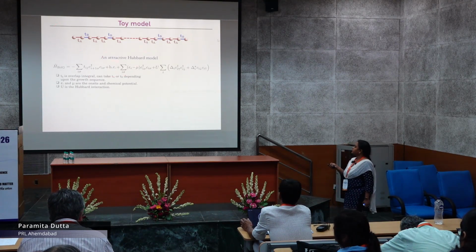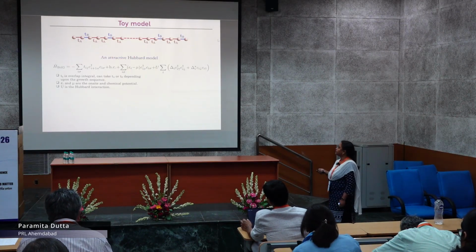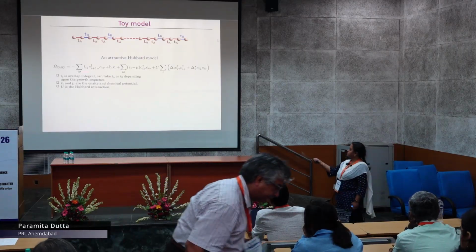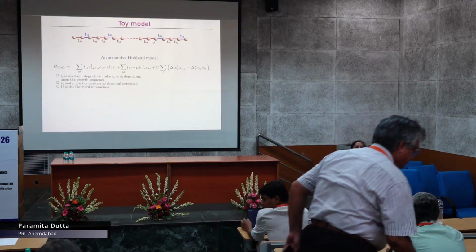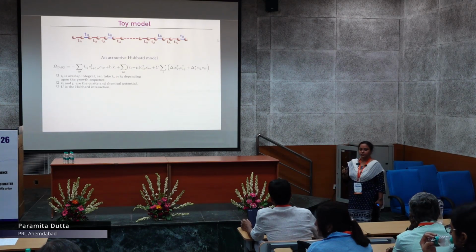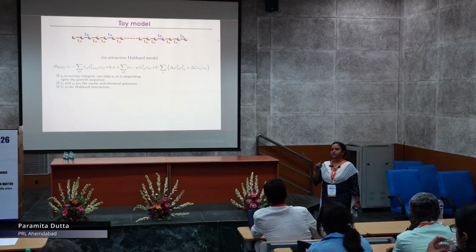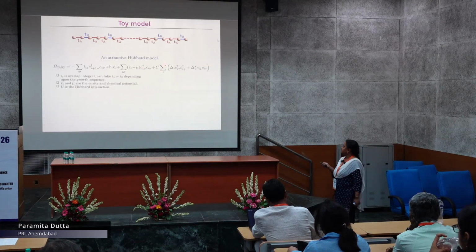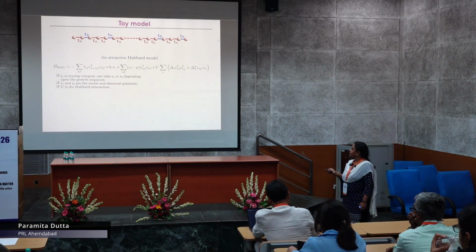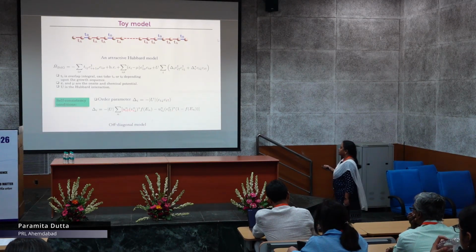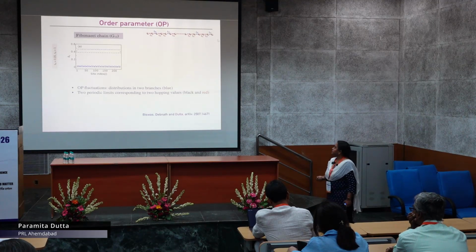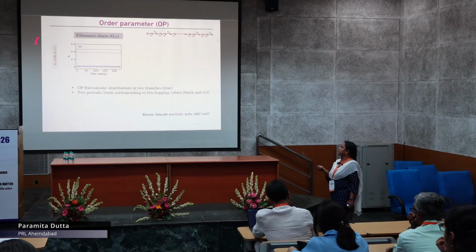So as I mentioned, we are considering an attractive Hubbard model. Here the Tij, we are considering basically the bond model. That means the Tij can take the value Ta or Tb as I showed previously, and the on-site potentials we have kept at 0, and for mu we have considered different kinds of fillings that I will come back to, and this is the Hubbard strength, and we are considering only on-site pairing. So what we do is solve the order parameter self-consistently, and let us see what we are getting here. First let us start with the Fibonacci chain.